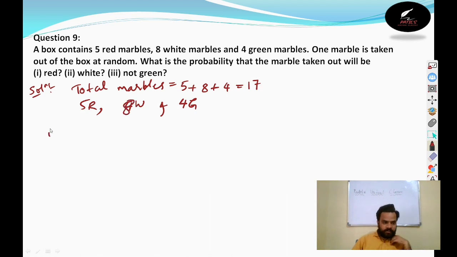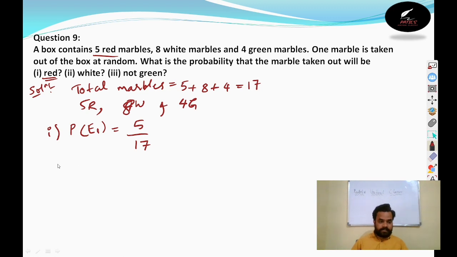First question, what is the probability of getting a red color marble? So the probability of getting a red color marble, we can write this as probability of E1, E2, E3, you can consider. E1 event is the probability of getting a red. How many red marbles are there? There are 5 red marbles, 5 divided by the total number of marbles 17. So it will be 5 by 17.